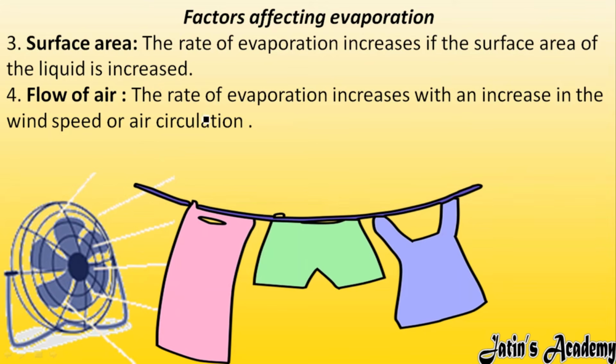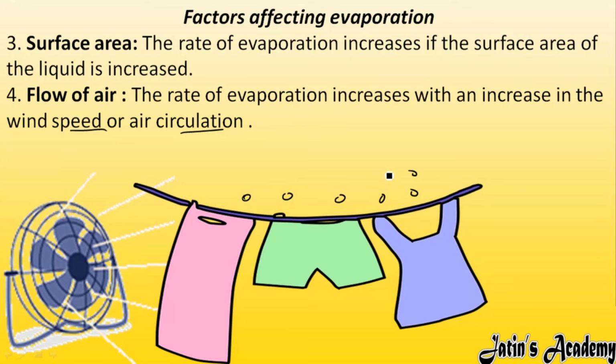Flow of air. Evaporation also increases by increasing the wind speed or air circulation. When we are giving more air to the liquid particles, with the more air, liquid particles are going to convert into the gaseous form. Why? Because when they're converting into the gaseous form, for example, by taking the heat from the sun, they're going to convert in gaseous form.